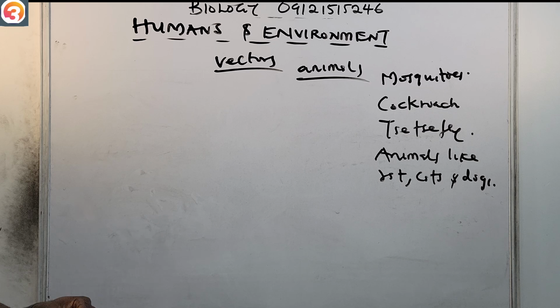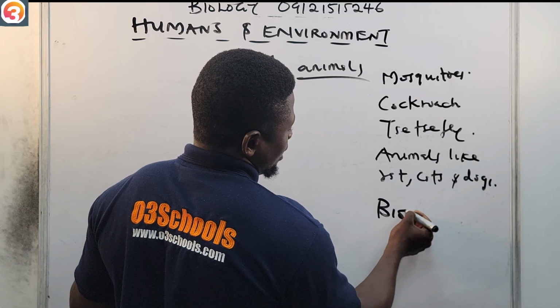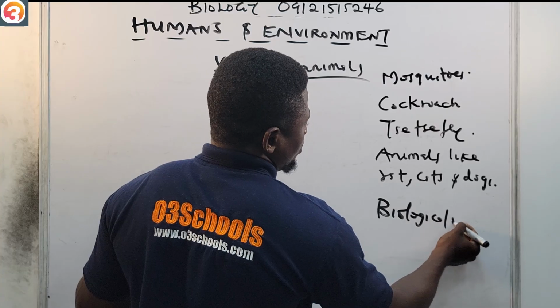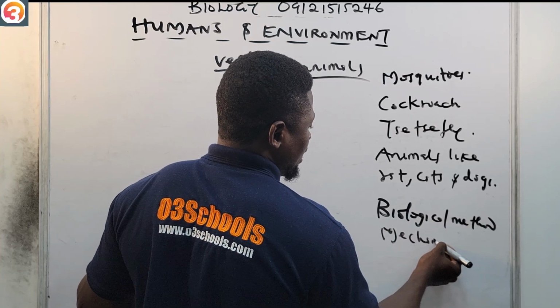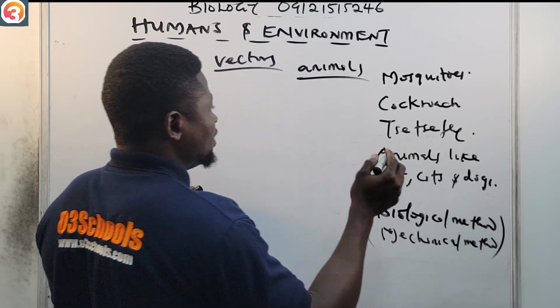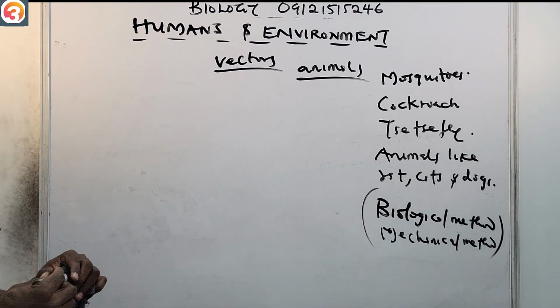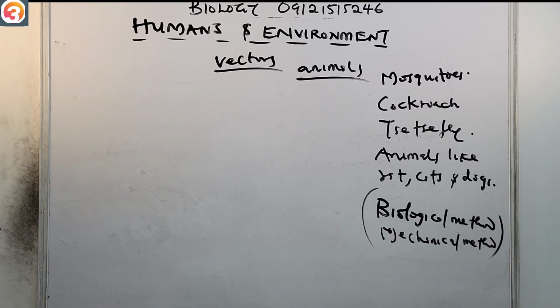There are some methods that are used for carrying all of these microorganisms. Some of those methods include the biological method and the mechanical method. So all of these vectors carry those microorganisms either by mechanical method or by biological method.